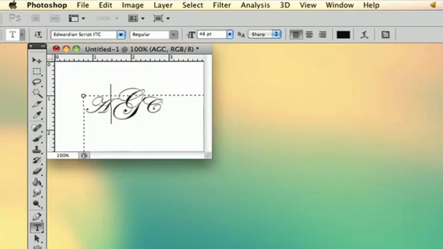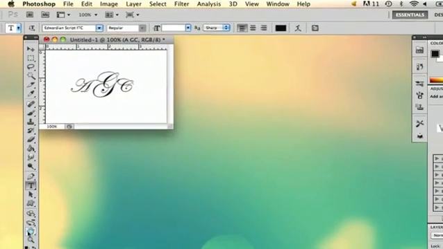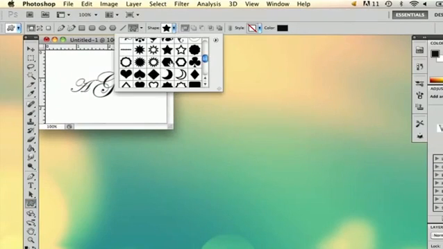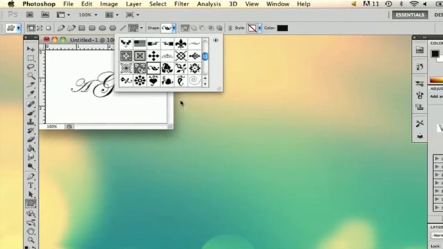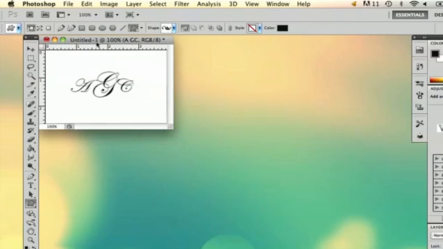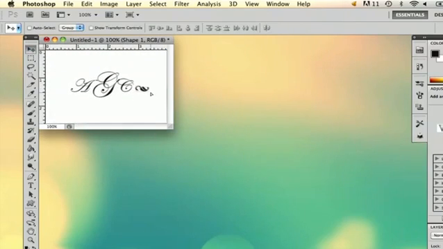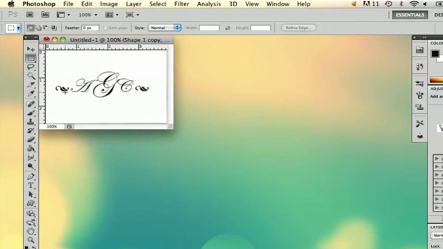If you want to add something fancy, you can go ahead and go to your custom shape tool. You can add one of these little guys. Like so, and then I'm just going to copy it, flip it,